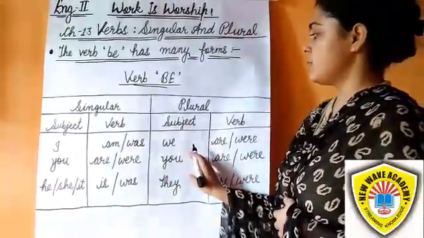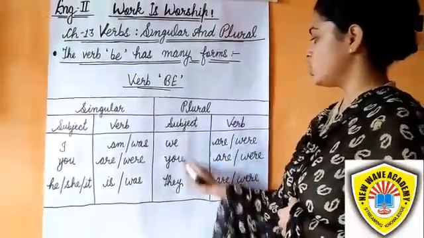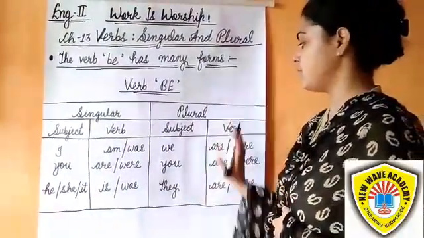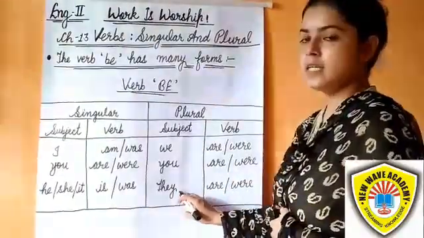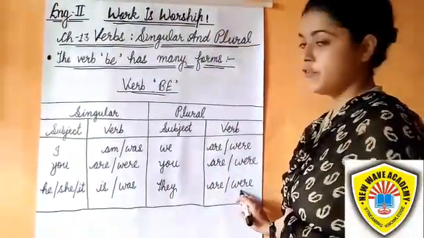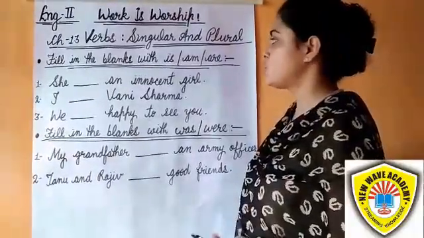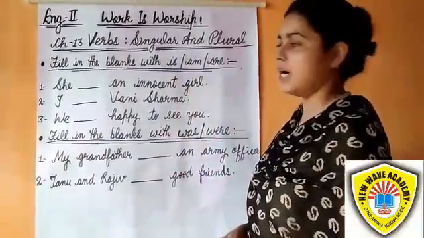We, plural subject, plural verb: are, were. You always includes a plural verb: are, were. They, plural subject, plural verb: are, were. Let's see some examples to make the thing clear. Fill in the blanks with is, am, are.